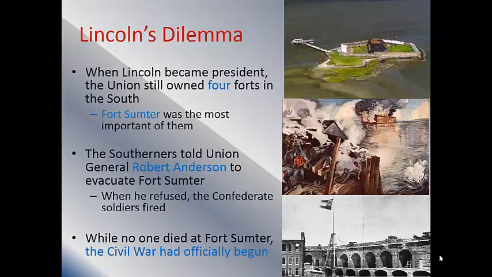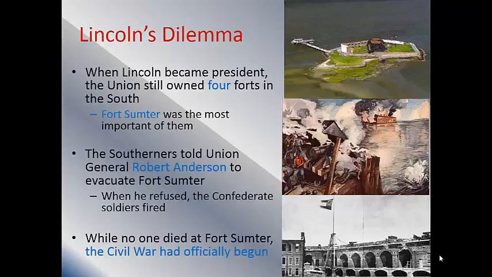Okay, what I mean by that is the Confederacy is taking over national Union forts that are in states like South Carolina or Florida or Georgia or Alabama. They're taking over these forts. When Lincoln becomes president, there are only 4 Union forts that are still in the South. The most important of all these forts is Fort Sumter because it had some great weapons, some great fortifications, and a good location being in South Carolina.